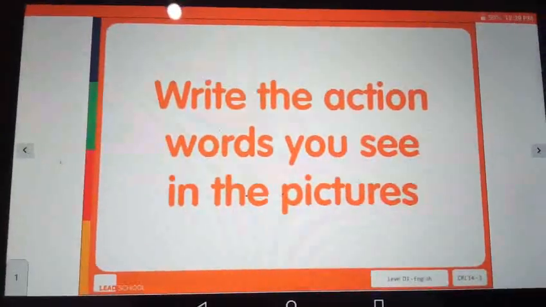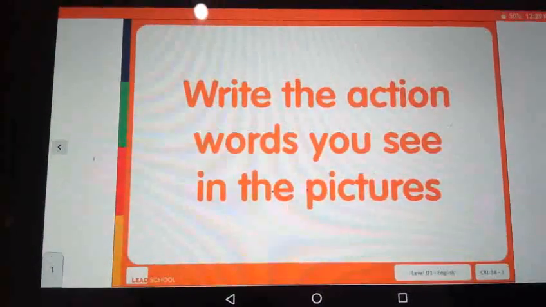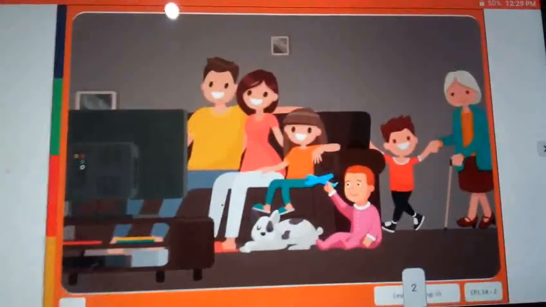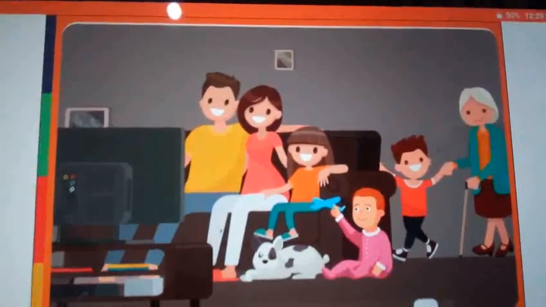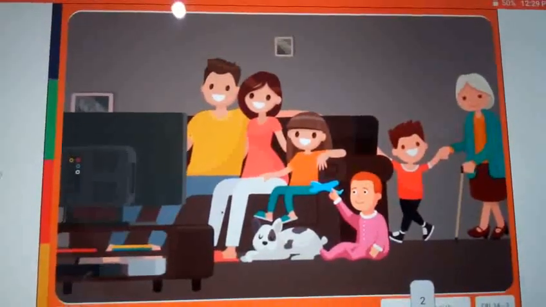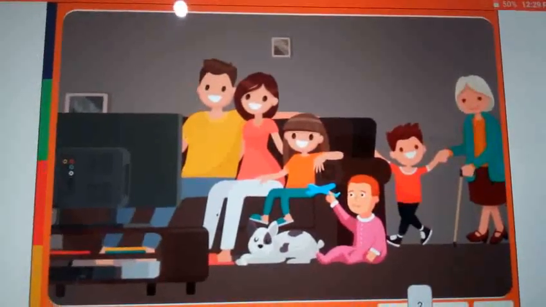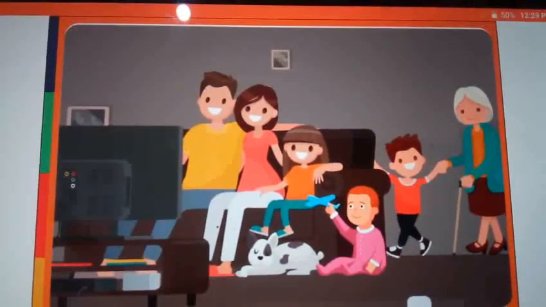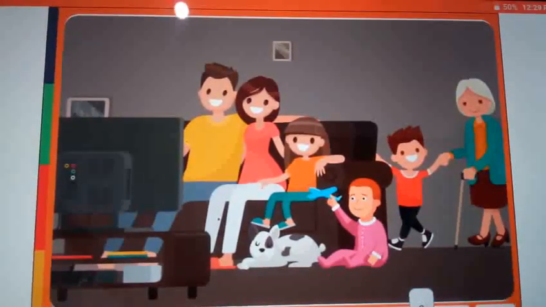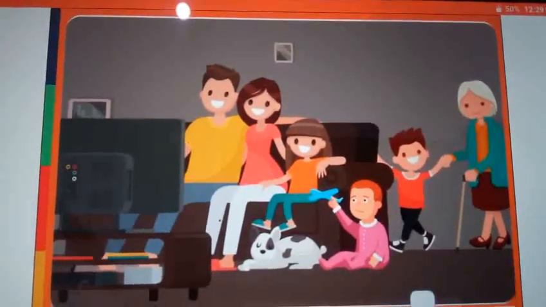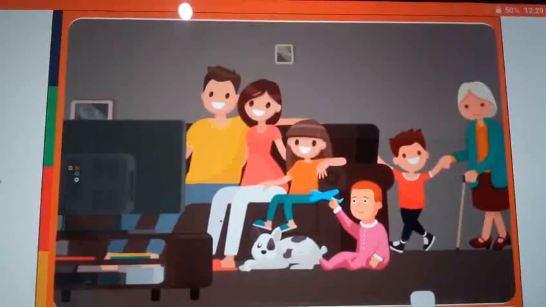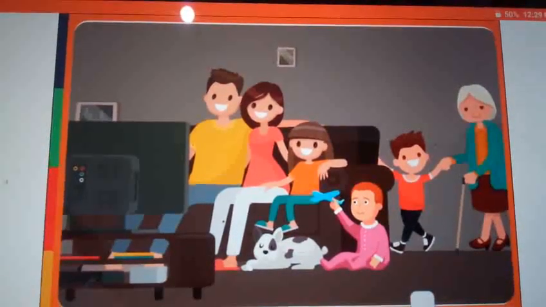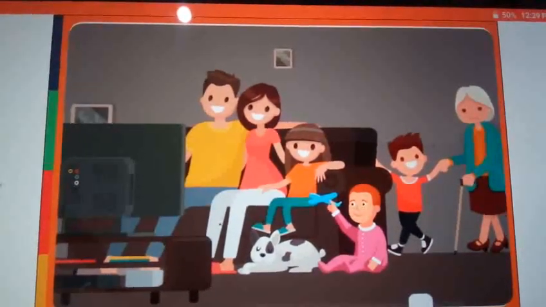Now I will show you your first slide. You listen carefully. After that you will write in your notebook. What do you have to see in the picture? See the first picture. What are they doing? Just note the action words. Action words means what? What are they doing, that is the action word, right? Run, write, walk, read, all these are action words, right?